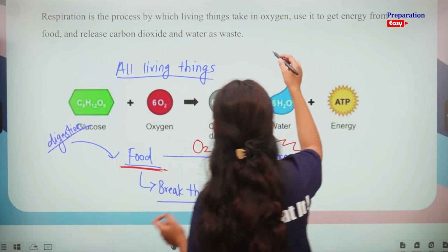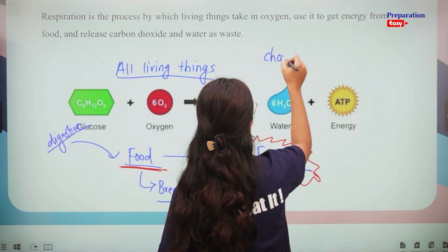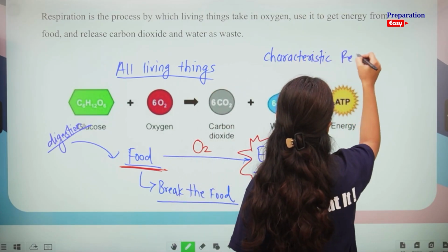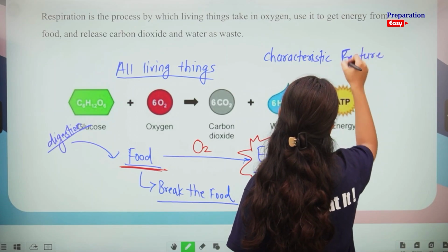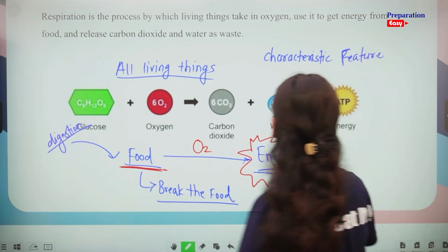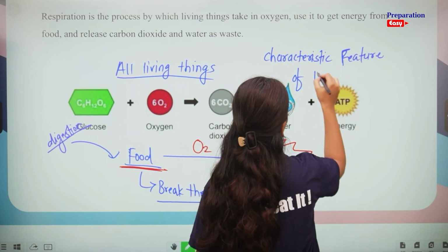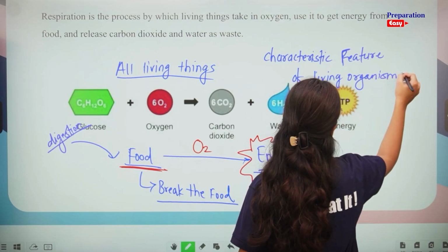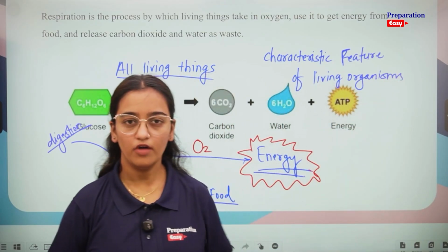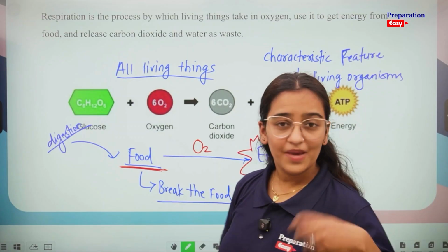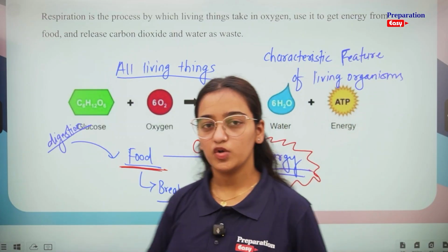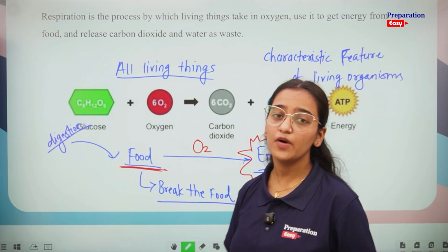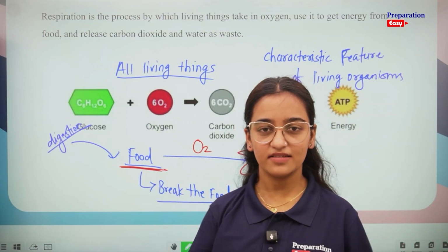Respiration is a characteristic feature of living organisms, right? All living organisms do the process of respiration. Mode may be different, but they are doing the process of respiration. And what is respiration? You are converting food into energy with the help of oxygen. That process is known as respiration.